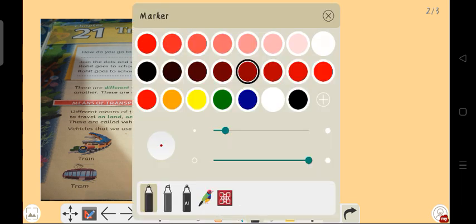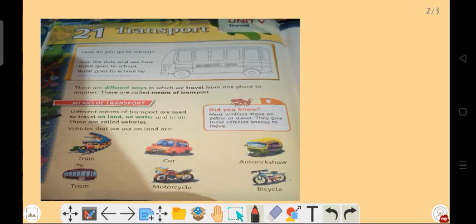First, in your book, a school bus picture is given, and you know that a school bus is a vehicle and it is used for going to our school.